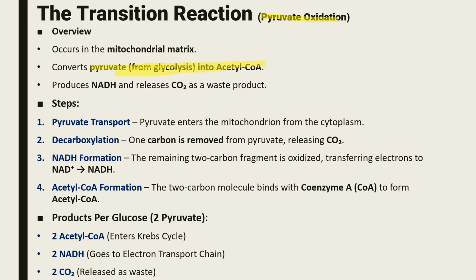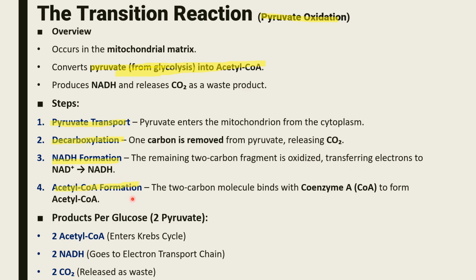into acetyl coenzyme A. Steps: number 1 is pyruvate transport, number 2 is decarboxylation, number 3 is NADH formation, number 4 is acetyl coenzyme A formation. Alright, so pyruvate enters the mitochondria from the cytoplasm. Decarboxylation: 1 carbon is removed from pyruvate, releasing carbon dioxide. And then NADH formation: the remaining 2-carbon fragment is oxidized, transferring electrons to NAD plus to form NADH.